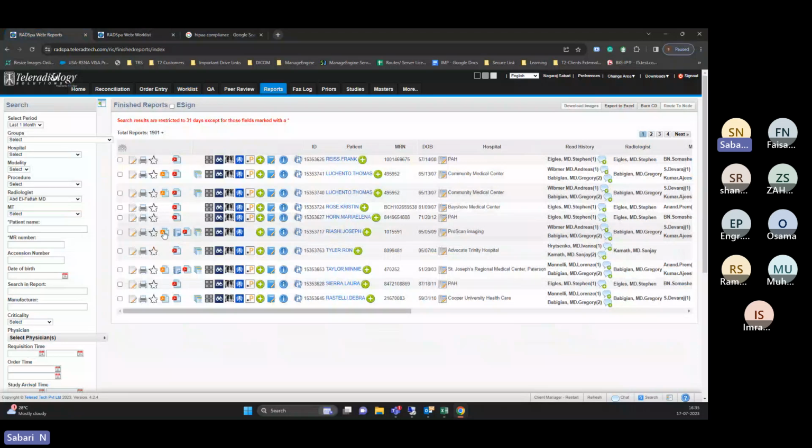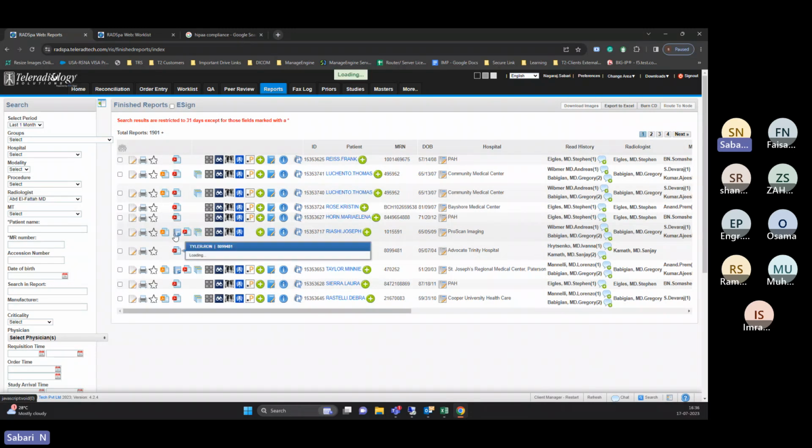And here you can see three different icons. This is also based on the client requirement. The orange color icon indicates the prelim report. A prelim report is nothing but a provisional report. The report is ready, but it is not the final report. The report can be edited or modified at any time by the radiologist. So that is the prelim report.